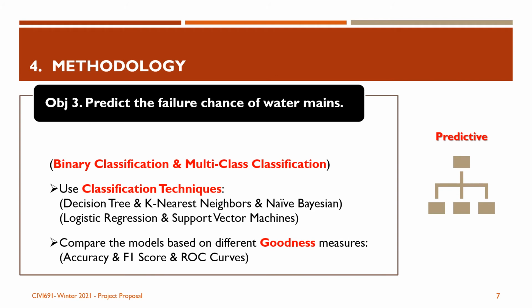For the final objective, and for the sake of a robust final model, two approaches will be considered. The first is binary classification to predict if the pipe will fail or not, and the second is multi-class classification to predict if the risk of failure is low, medium, or high. In this regard, five classification techniques will be used, namely decision tree, k-nearest neighbors, and naive Bayes, in addition to trying logistic regression and support vector machines. Finally, all the models will be compared based on different goodness measures, and the best one will be selected. RapidMiner, Python, and spreadsheets will be used as tools.